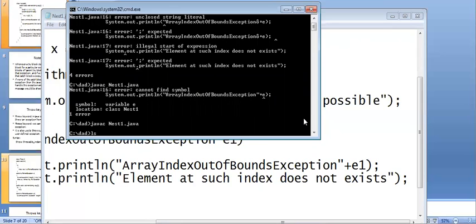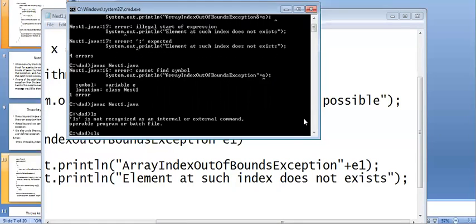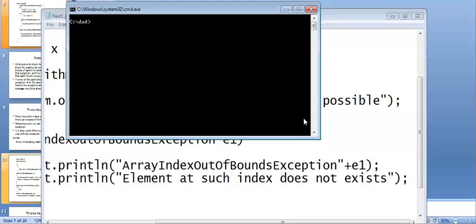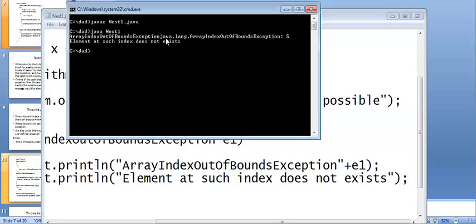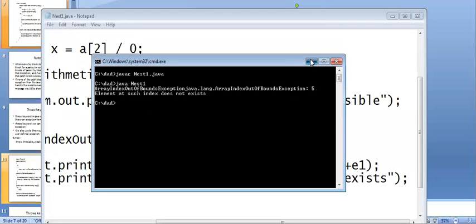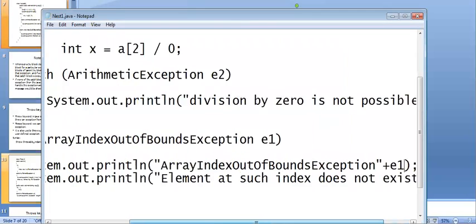If you want to make it clear, CLS. javac Nest1.java. java Nest1. We got here array index out of bound exception. This is java.lang, because we are trying to access an element at an index that does not exist. We are trying to access the element which is not available at index 5. So we got this one, array index out of bound.